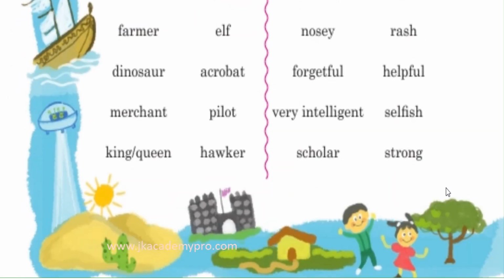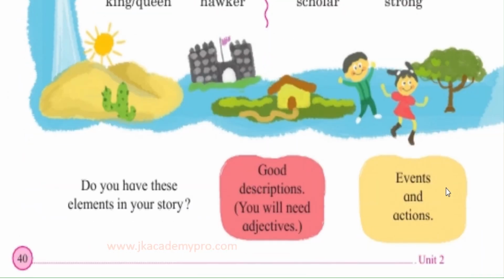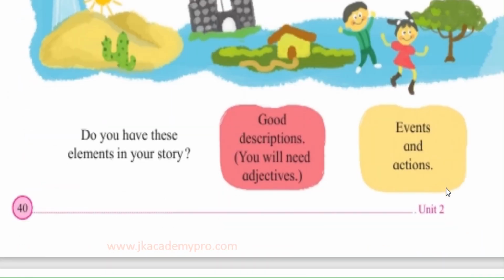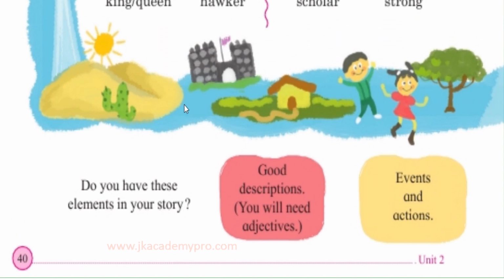So always remember, children, whenever you're building up your story, you will require a lot of adjectives. Not only for the qualities of people, but when you are describing the places, the time period, the houses, the people, you will require a lot of descriptive words, which are called adjectives.